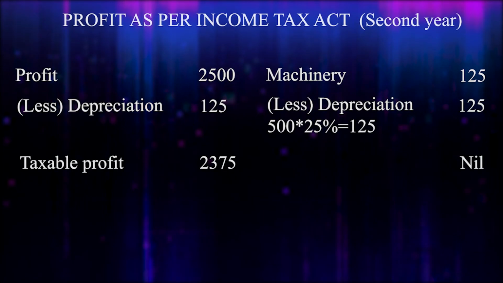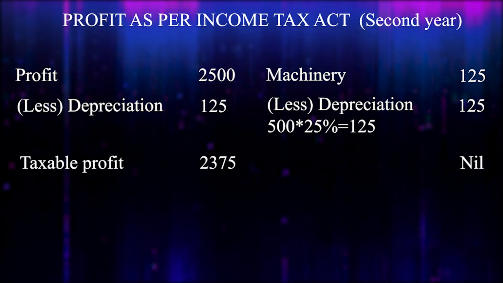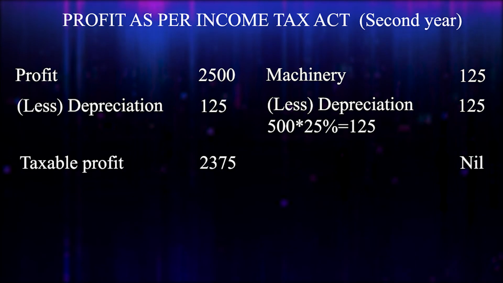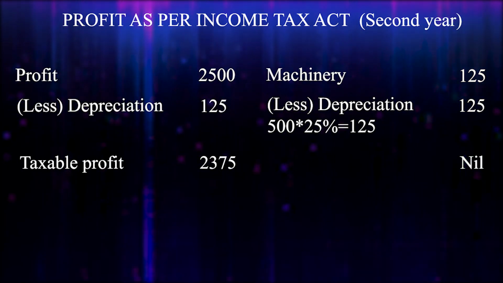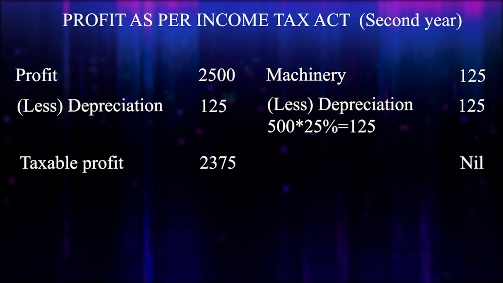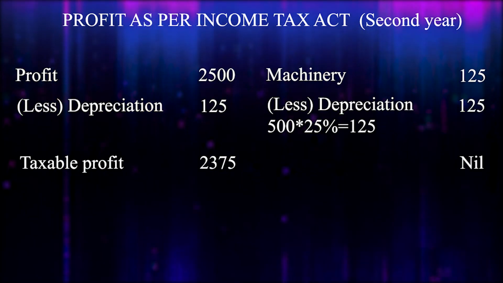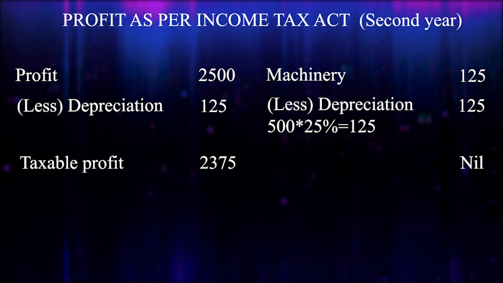But at the same time, we have to calculate a second year profit calculation as per Income Tax Act, that is government calculation, okay? See here, machinery cost is rupees 125, right? That is first year written down value was 125, okay?